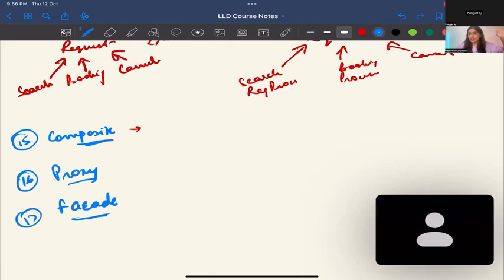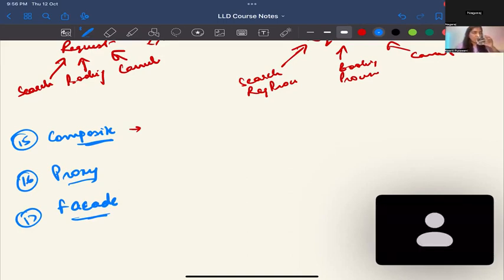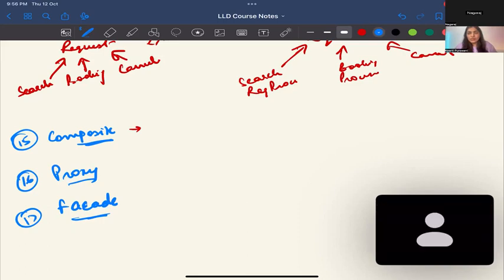Can we say that all the matching algorithms, like the search completion algorithms, are using something similar to composite? For example, I'm typing an address. I type Delhi, then it gives me an option Delhi, India, or Delhi in some other country as well. So is that also a composite use case? When do we use composite? Can we use composite in that case? When do I use composite is my question.